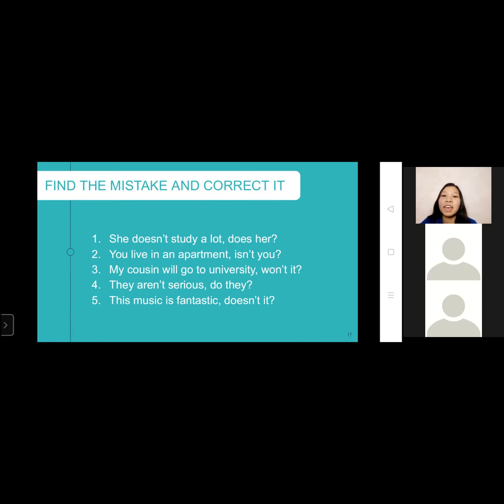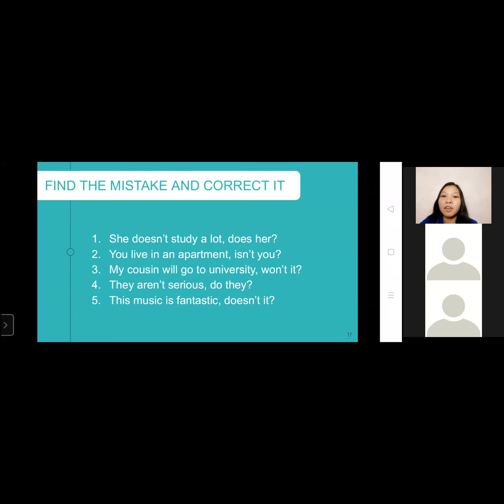Very good. Next, you live in an apartment, isn't you, Michelle? It is wrong because the subject is my cousin. It should be either won't he or won't she, since the gender is not specified. We are in number 2, Michelle. I'm sorry, ma'am. Okay, it's okay. The isn't is wrong. There are no auxiliary verbs in the statement, so the tag should be don't you.